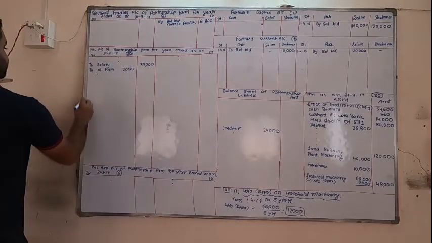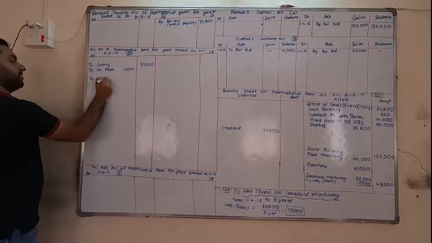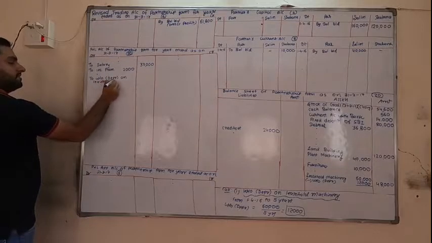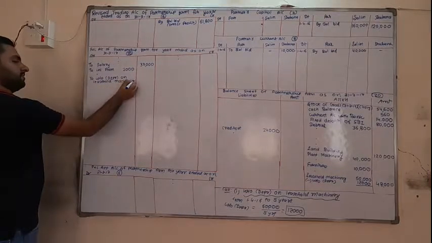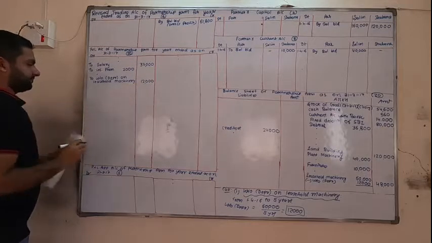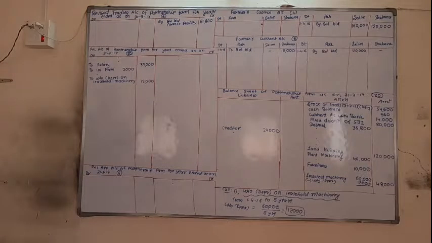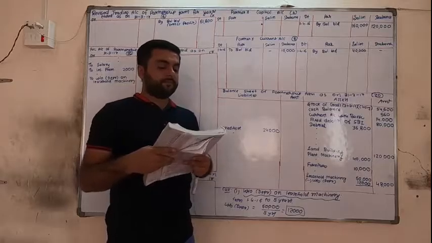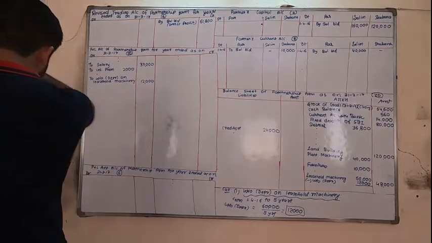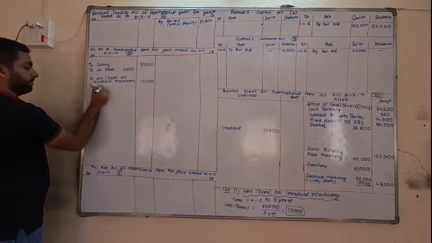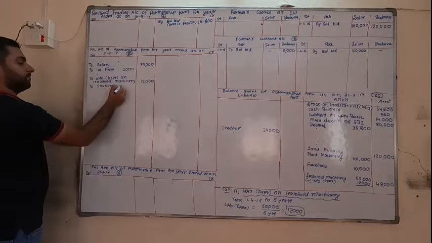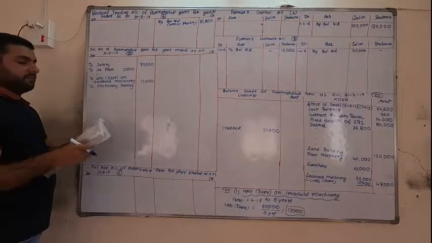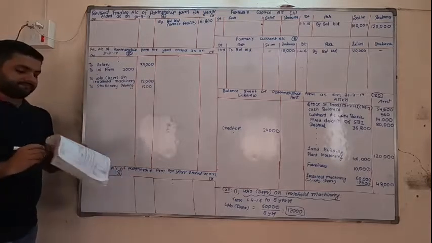Again, P&L debit to written off, in bracket depreciation on leasehold machinery, 12,000. Okay, after that, stationery and printing is our expense. To stationery and printing, in the outer column, directly 1,200.